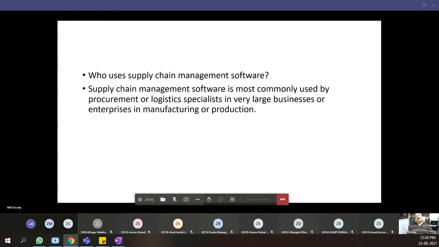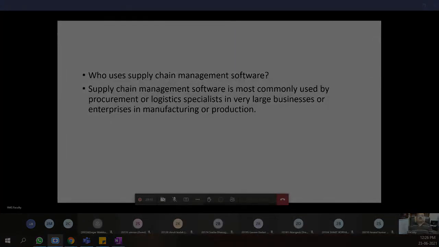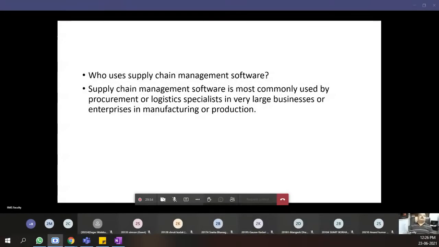Now, who uses supply chain management software? Supply chain management software is most commonly used by procurement or logistics specialists in very large businesses or enterprises in manufacturing or production. See, today, most of the medium scale and large scale organizations are using ERP, okay? Because there are so many complexities and such huge production operations.